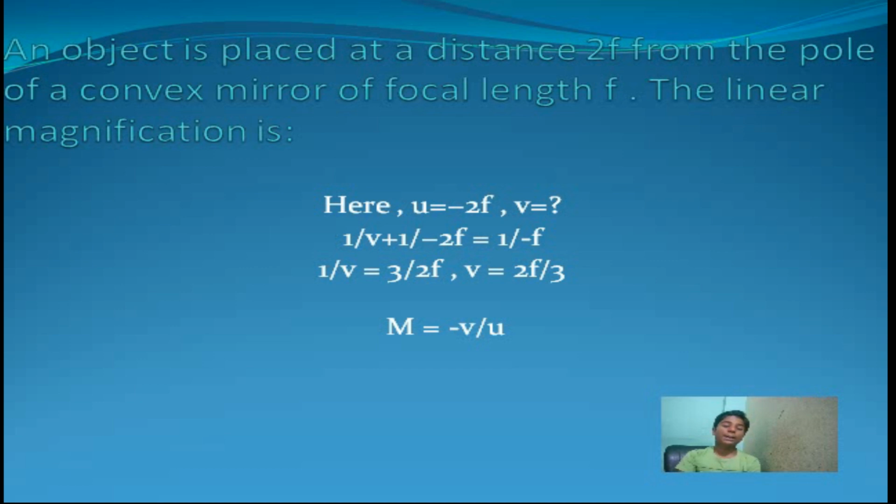And we know that magnification m is equal to minus v by u. Therefore, m is equal to 2f by 3 by 2f. We know that negative and negative get cancelled. Here the negative sign of the magnification and the negative sign of the object distance get cancelled. Therefore, magnification is equal to 2f by 3 by 2f. Here 2f and 2f cancel each other and the magnification is 1 by 3.